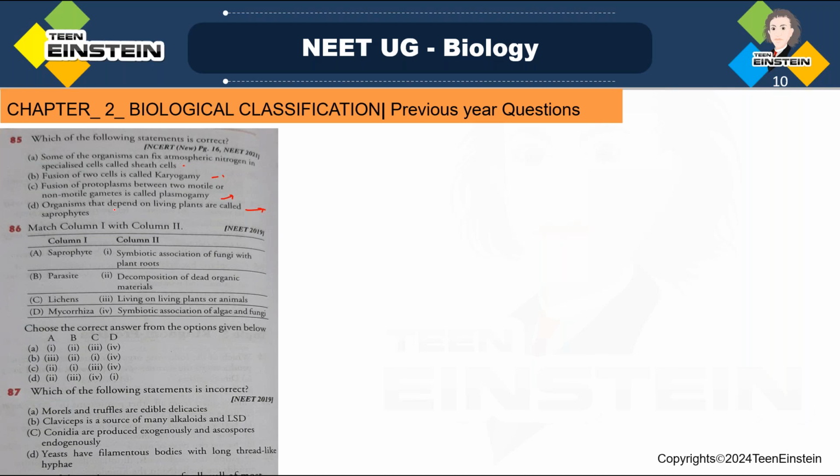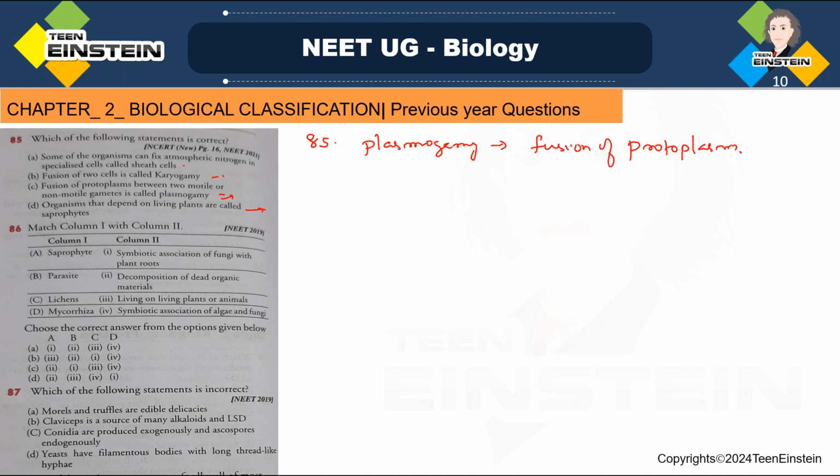Which is the correct statement? Fusion of protoplasm between two motile or non-motile gametes is called plasmogamy. We know that fusion of protoplasm is called plasmogamy.